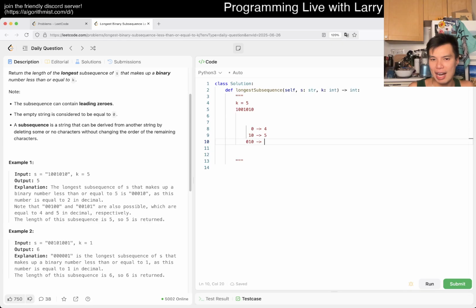So the answer is still 5. And then now we have 1, 0, 1, 0, right? Well, 1, 0, 1, 0 is bigger than 5, so what is that? That's 10, right? In binary. So then now we have to remove a digit to kind of almost like shrink it so that we get the answer. And here, that's what I was saying, is that you could remove a 0 maybe, sure.